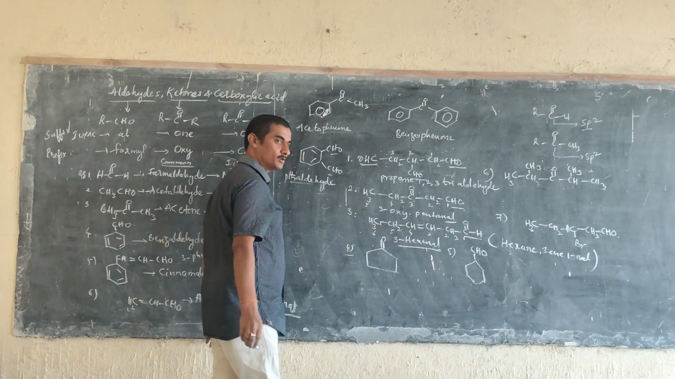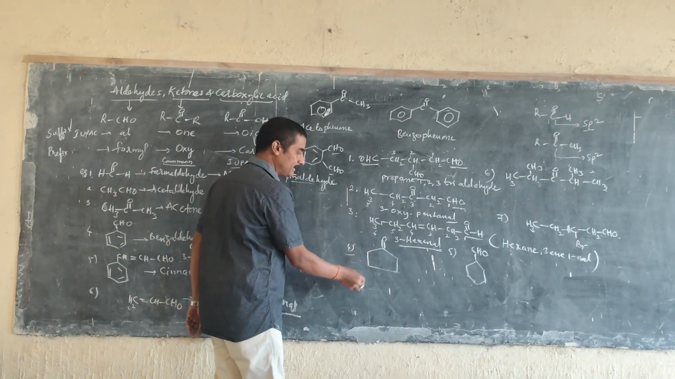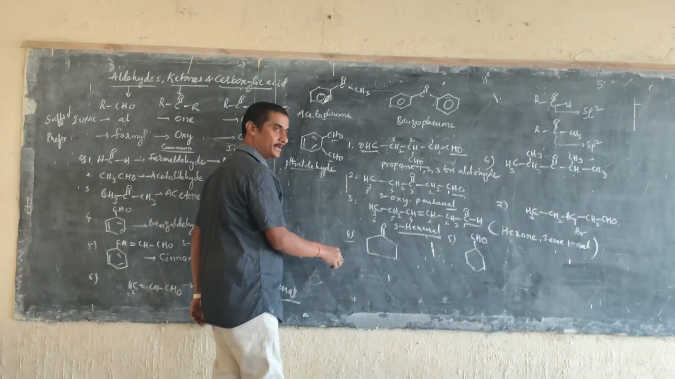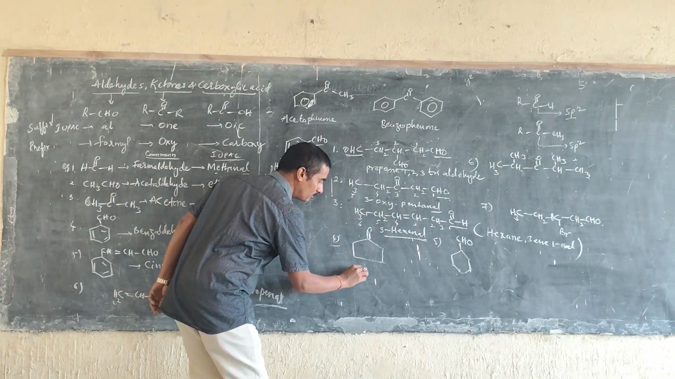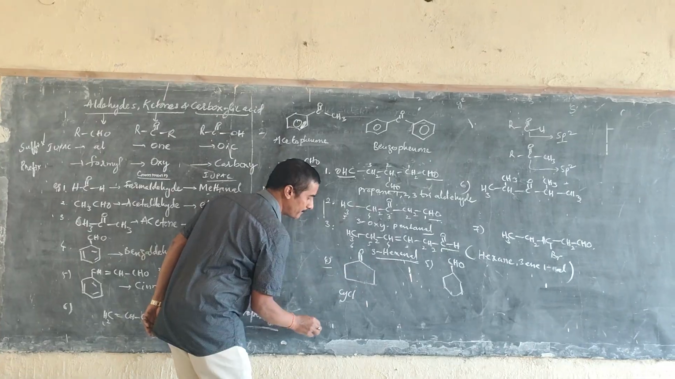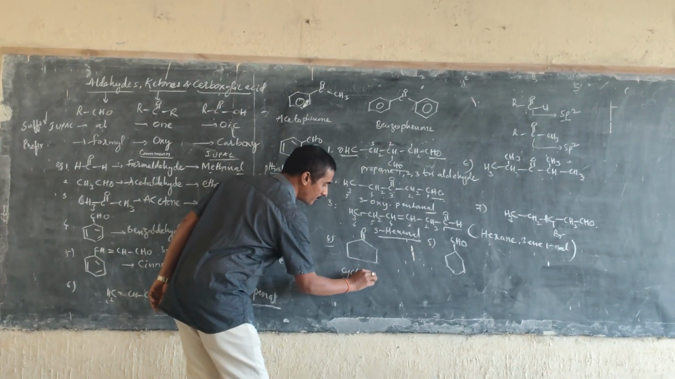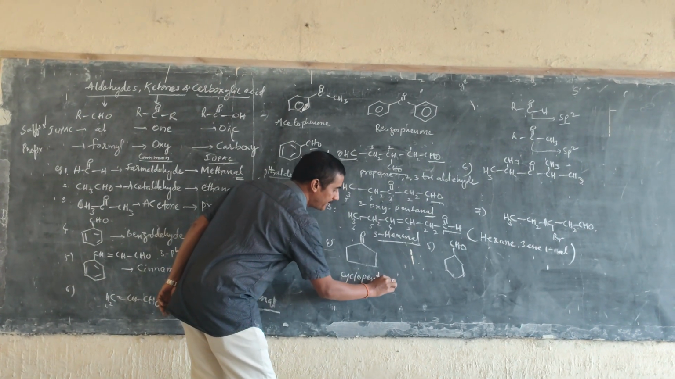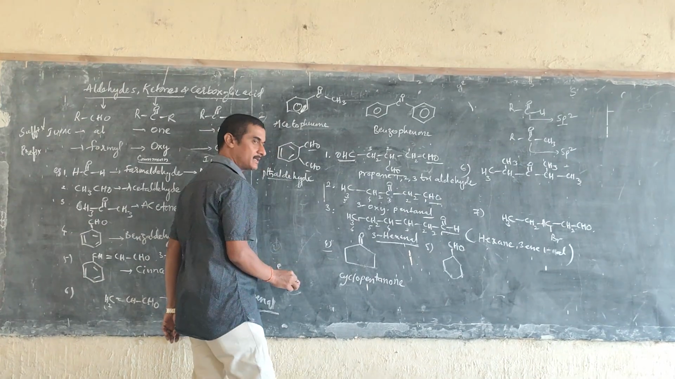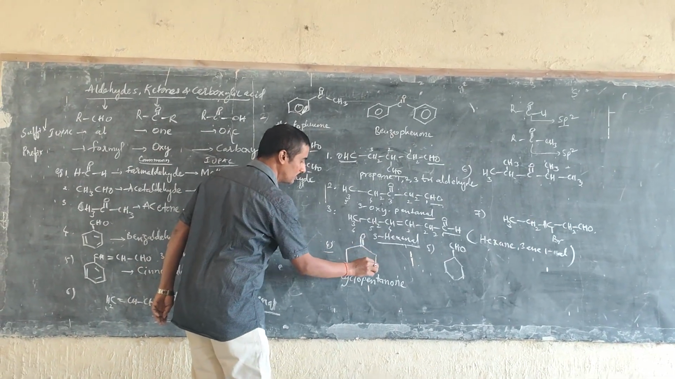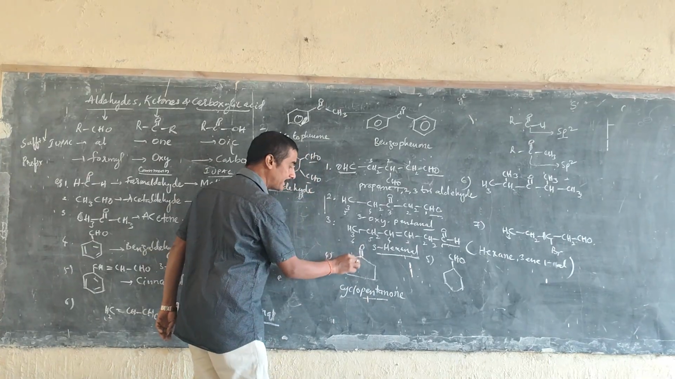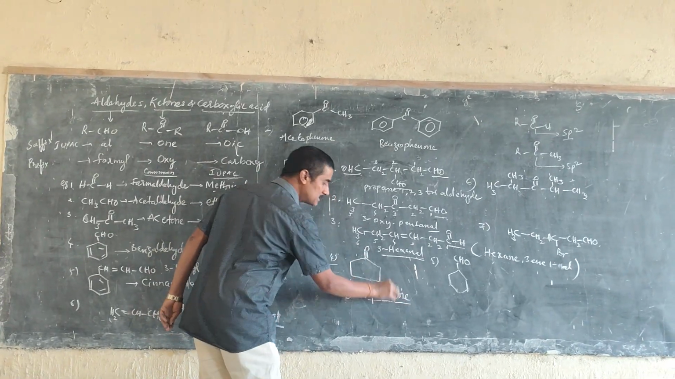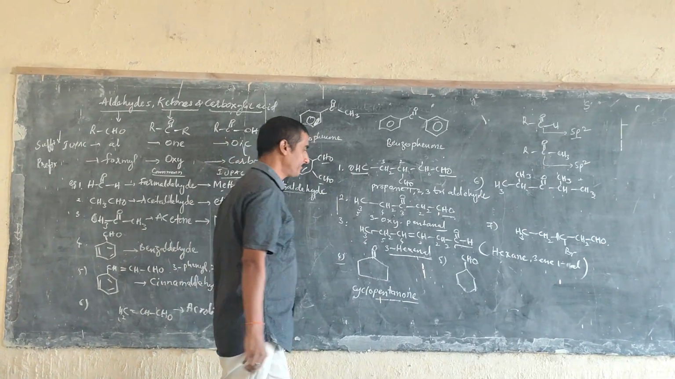Now go for the fourth one. What do you call this one? The cyclic compound. You know cyclic compounds. Cyclopentanone. So here how many carbons are there? 1, 2, 3, 4, 5. That's why pentanone. So here 'one' is there, right? So 'one' means ketone.